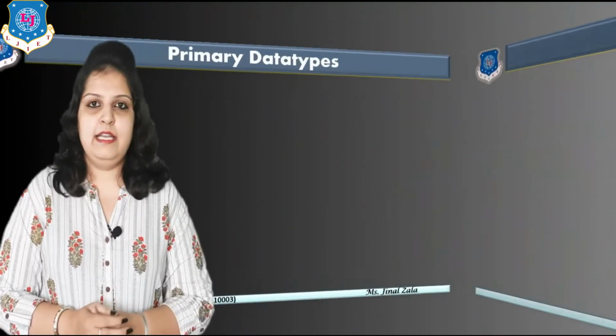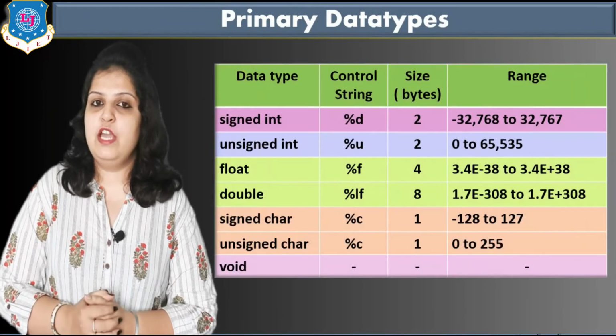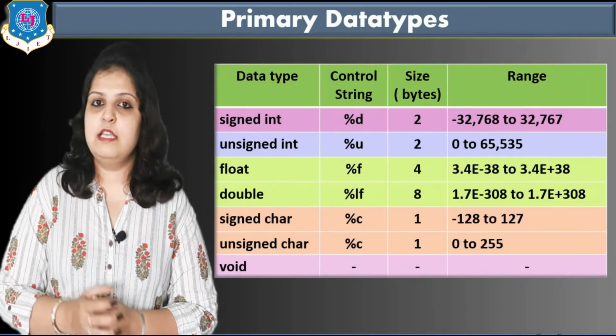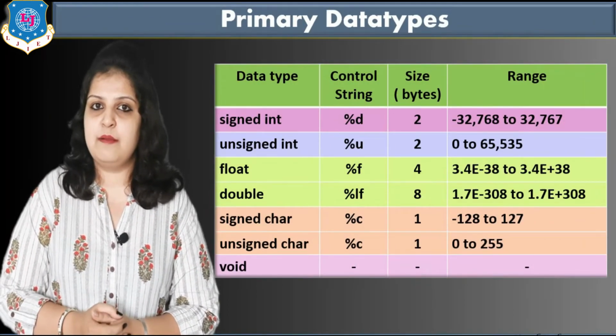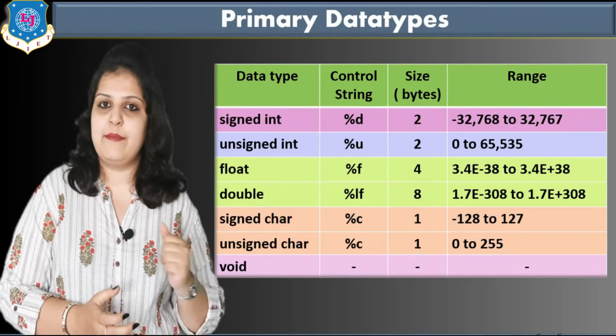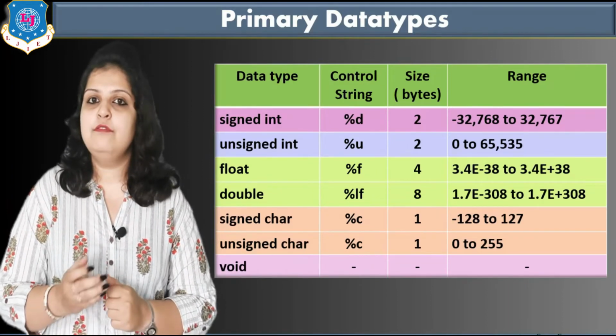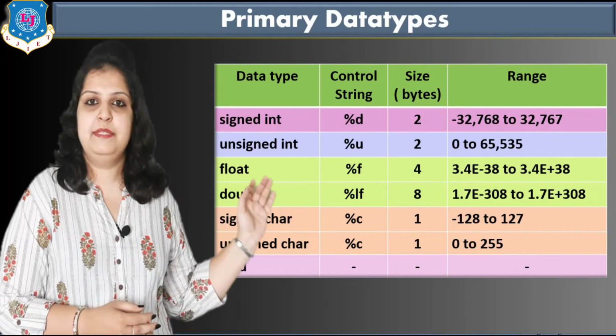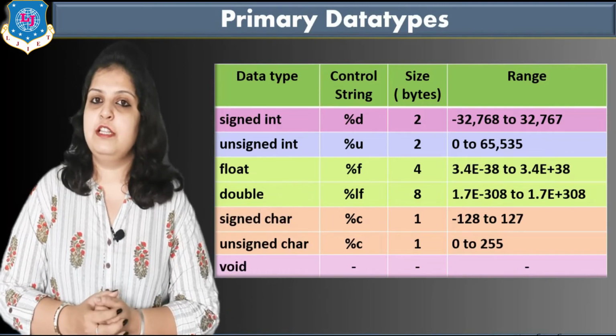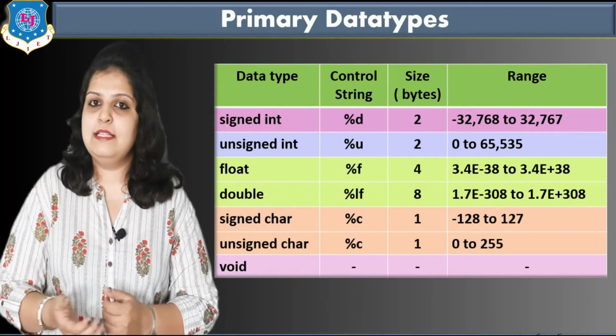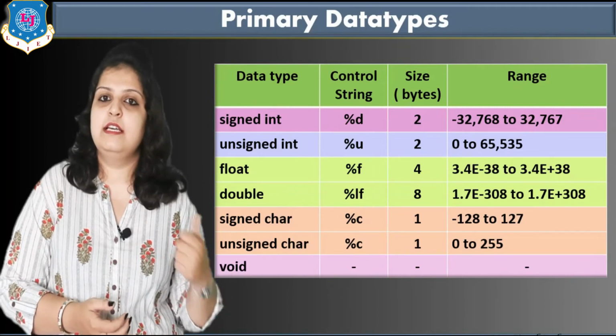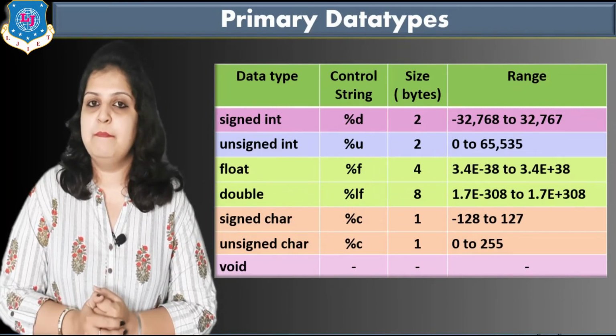Now let's see the table, and we have to remember this table, because if you want to write any program using primary data types, then you need knowledge about the data type's name, then control string, then bytes, meaning size in memory, and last the range. Now what do we mean by bytes?